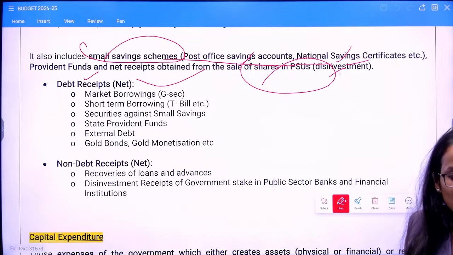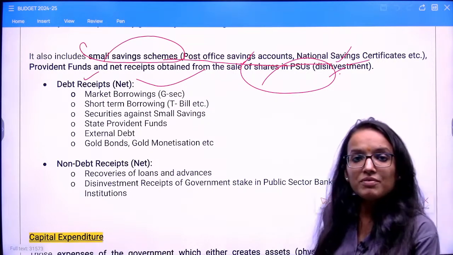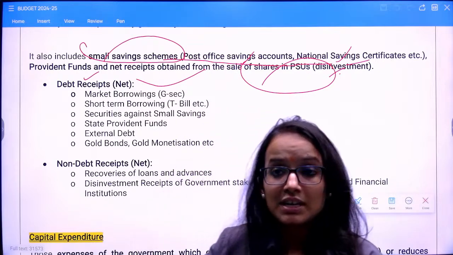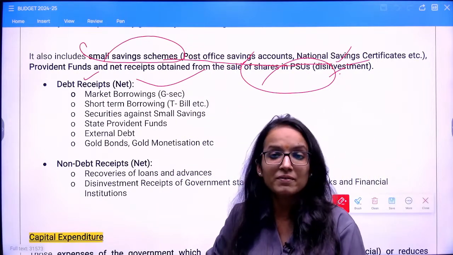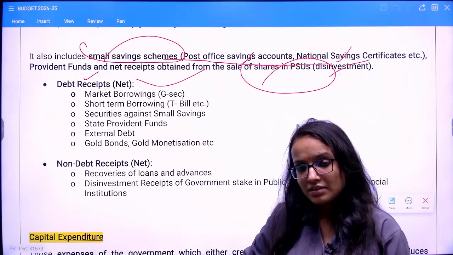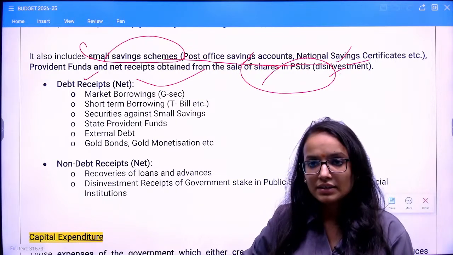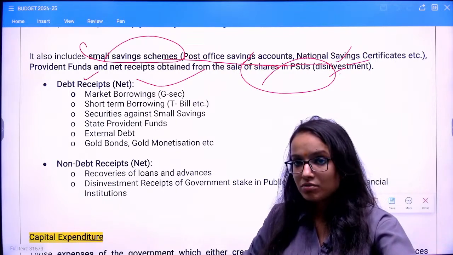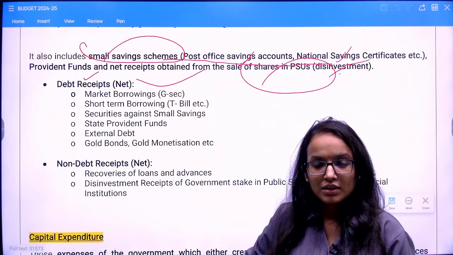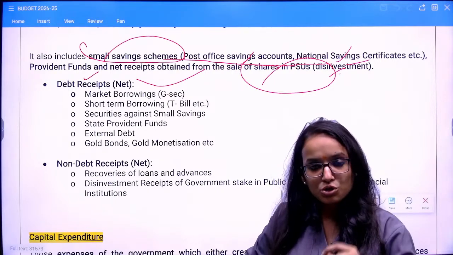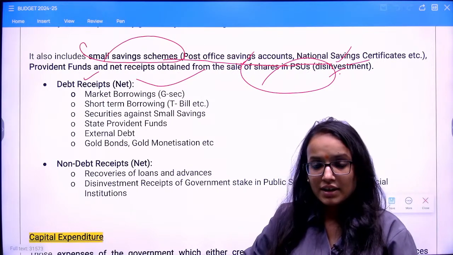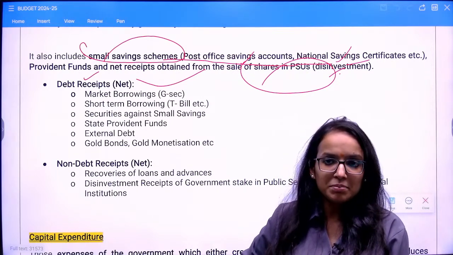Understood? Tell me why the money which accrues to the central government on saving schemes is a capital receipt and not a revenue receipt. Why? Because this is a liability for the government, isn't it? You have to pay back that amount. You have to pay interest on this amount as well. That's why these are capital receipts. So creating liability, right? Under revenue receipts, you don't have any liabilities.